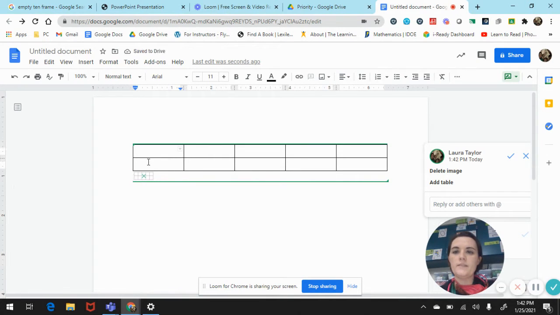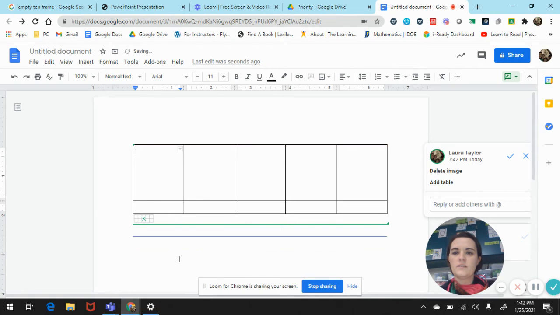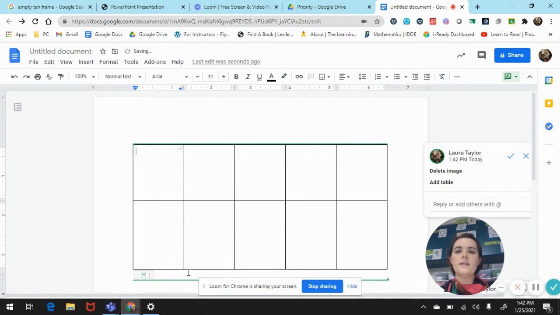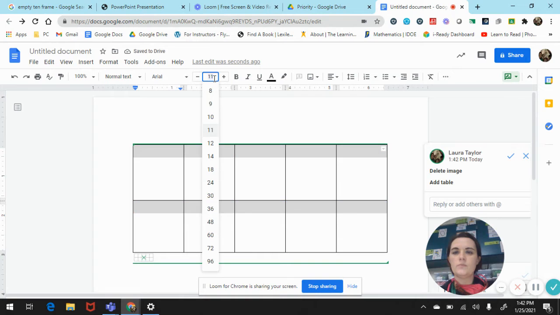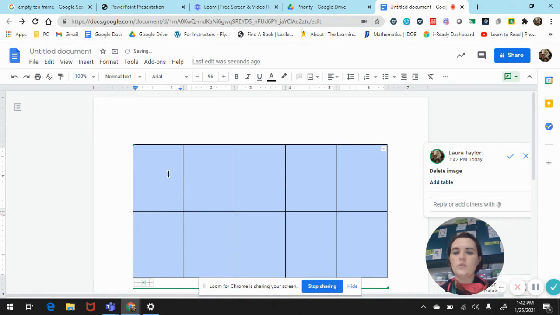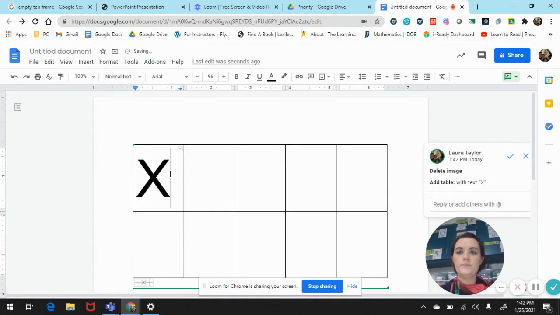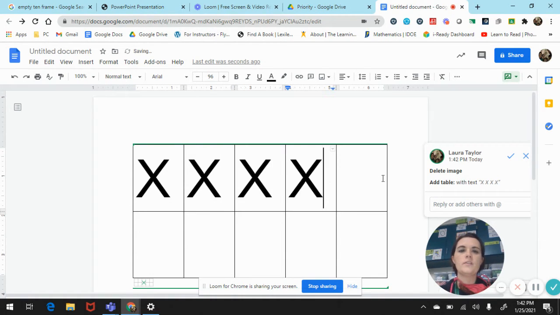Okay, so I'm going to make this a little bigger because it's easier to see. Okay, so there's my 10 frame again. I have a group of 5 on top. 1, 2, 3, 4, 5. So I have a group of 5.